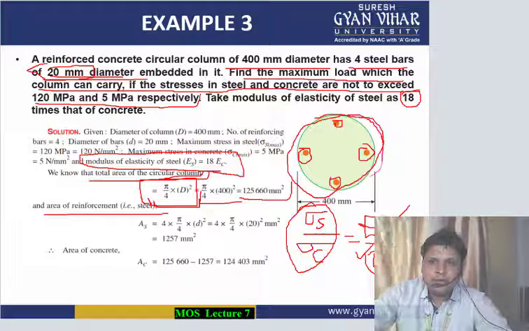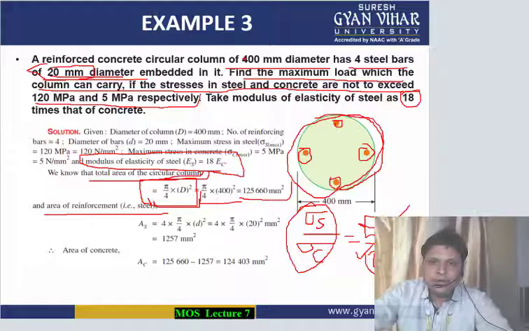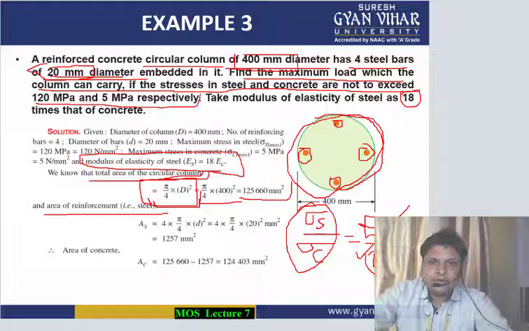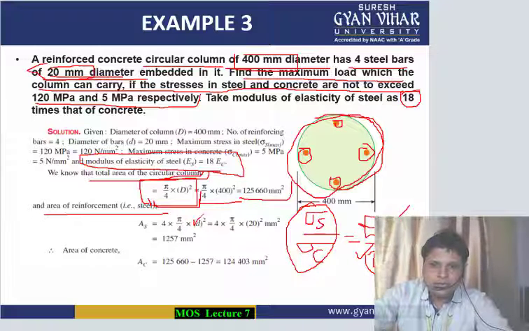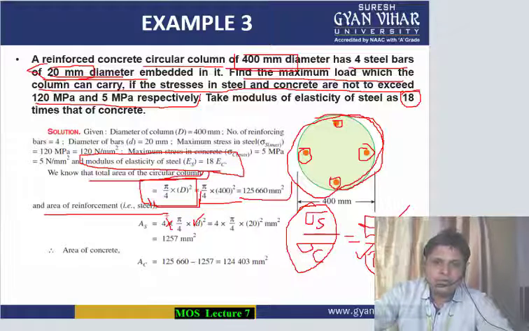diameter. Now coming on to the small diameters of the steel, which is 20 mm. 400 mm is the diameter of the circular column, and 20 mm is the diameter of the steel bar. So now put this 20 mm here, pi d square by 4. In this small d, put 20 and multiply it by 4, since there are 4 steel bars. So you will get the total area of steel bar.